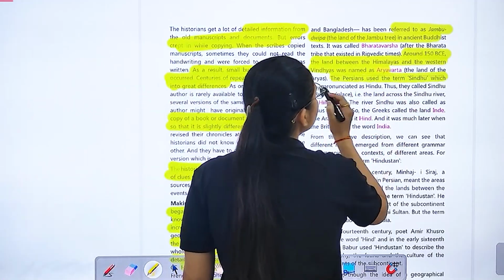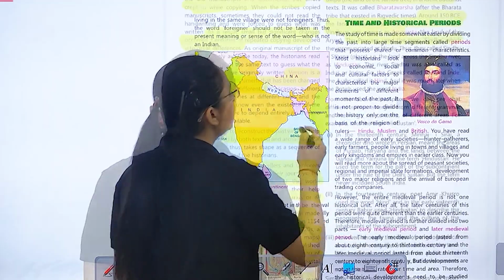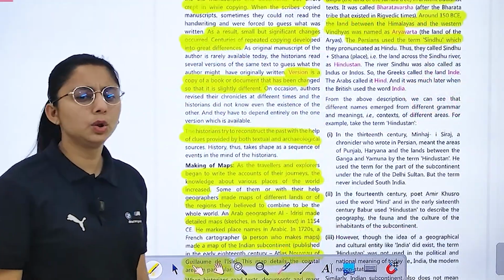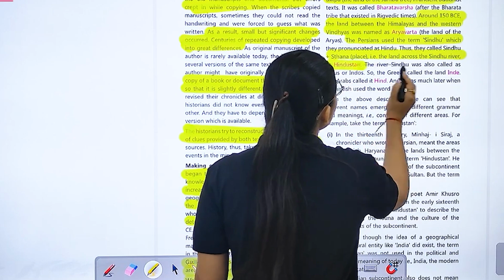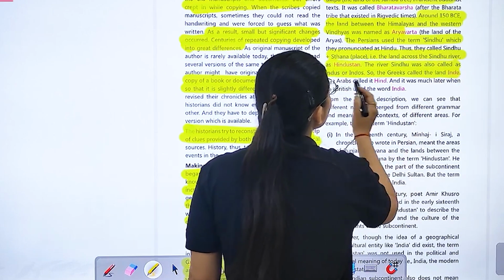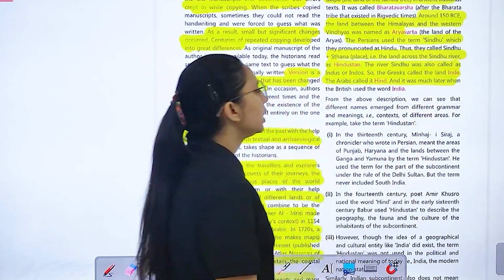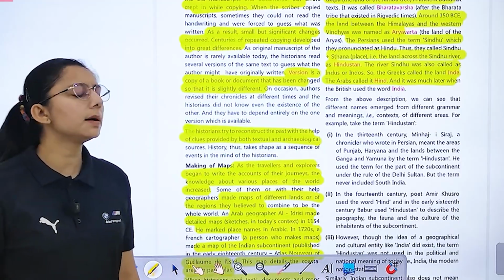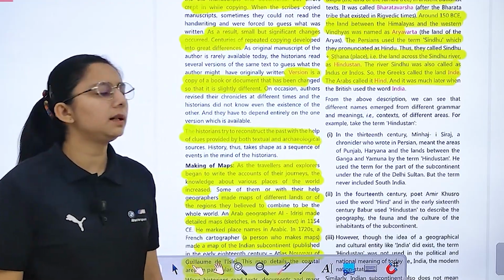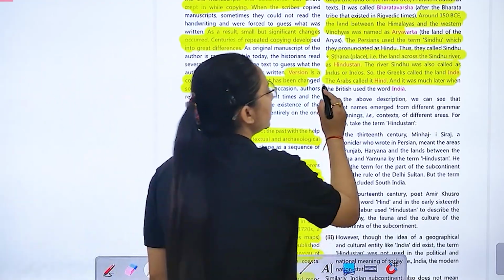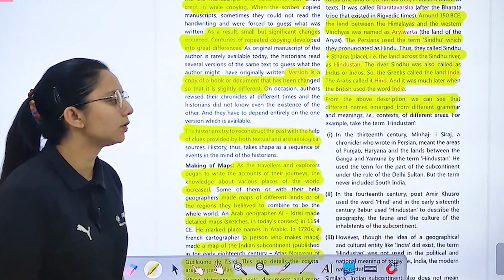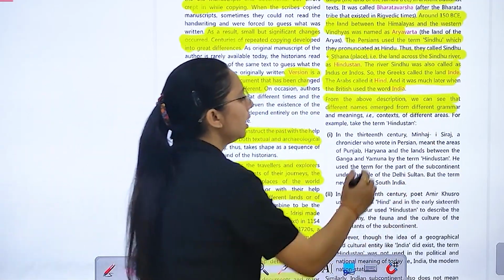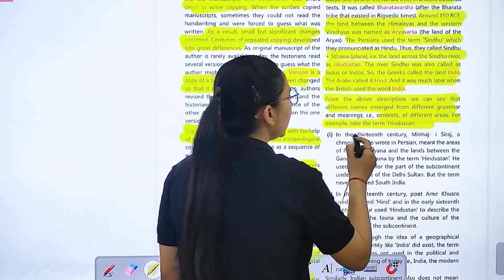The Persians used the term Sindhu, which they pronounced as Hindu, and they called Sindhu plus Sthana, the land across the Sindhu river, Hindustan. The river Sindhu was called Indus. So the Greeks called the land Inde, the Arabs called it Hind, and it was much later that the British made the word India. From our description, we can see that different names emerge from different grammar, meaning and context of different areas. Take the term Hindustan.